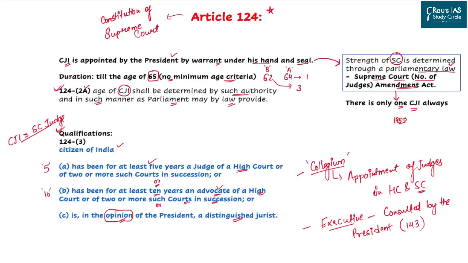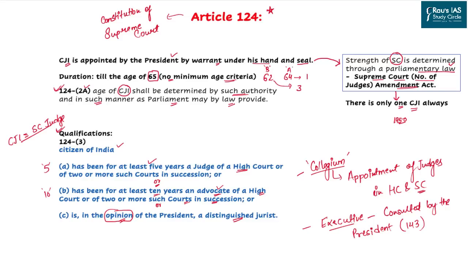Recently, it was also amended to increase the strength of Supreme Court. However, every time this amendment is brought, the strength of CJI remains the same. Since the inception of Supreme Court as an institution in India and its constitutional status in 1950, India has had only one person to be the Chief Justice of India.